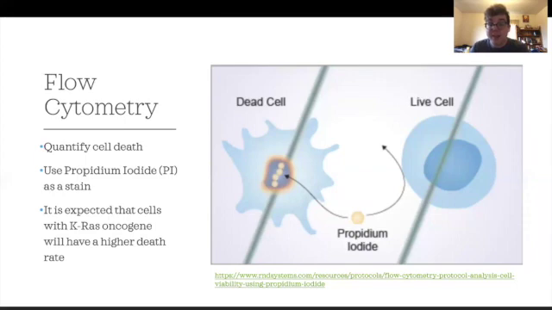as the cell dies, the cell membrane is going to degrade. And this will allow propidium iodide to enter into the cell, and we are able to sort out the live cells from the ones that have propidium iodide inside the cell. And so we're going to look at these live cells and see the expression of ATG5 in them.